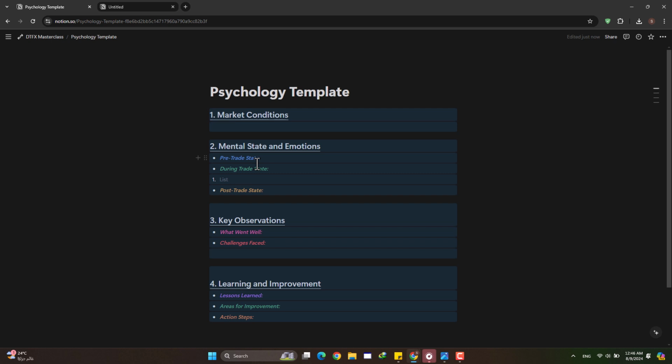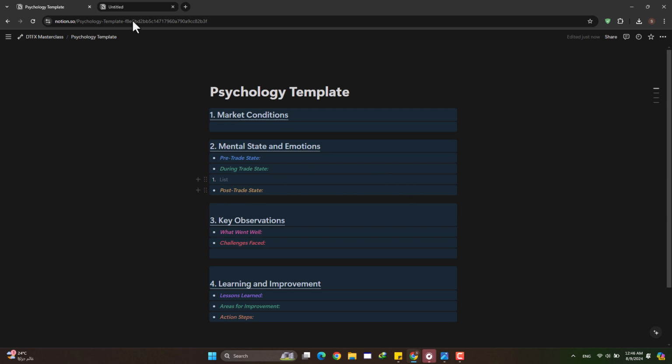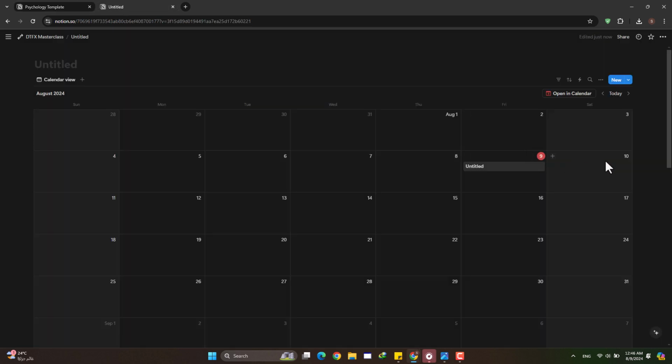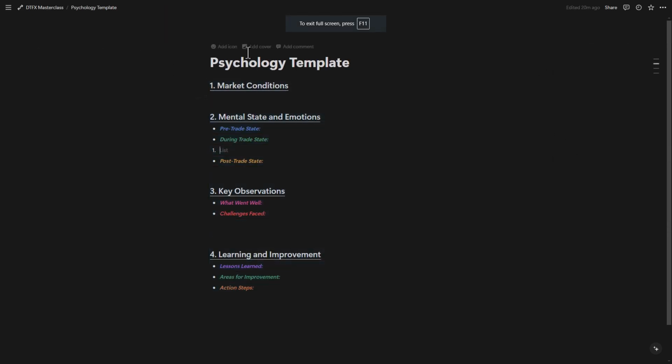If you do this right, I promise you that you will be a better trader. Your psychology will be in check, and thus you will be more focused on fixing your edge, your technical edge. Okay, so you're gonna paste these in here and you're gonna do this every single day. Easy. So now let's get into the important stuff, which is how you're gonna fill each one of them.